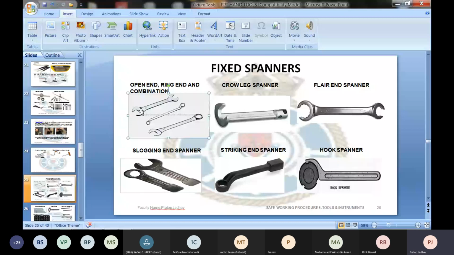The size of the spanner is engraved on the body of the spanner itself. All the spanners you get are in mm and inches. This is standard all over the world. The size of nut and bolt is standard all over the world, and spanner size is standard all over the world. So there is no need to get confused.